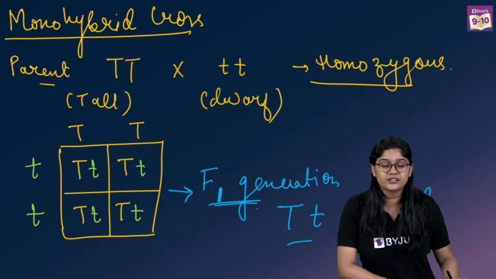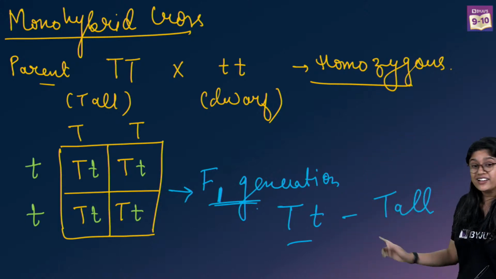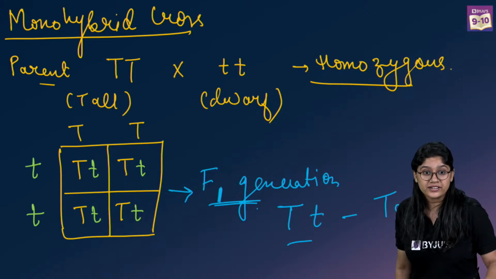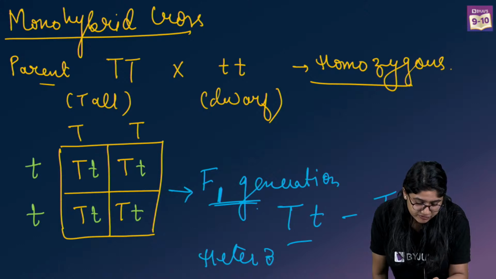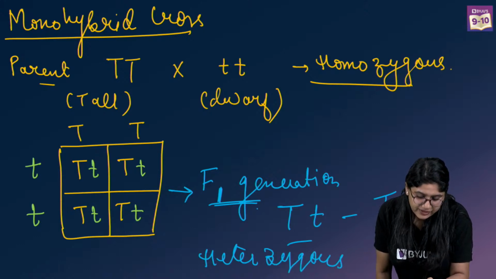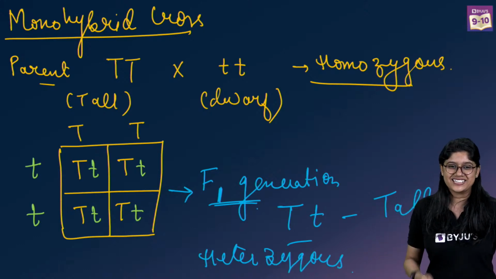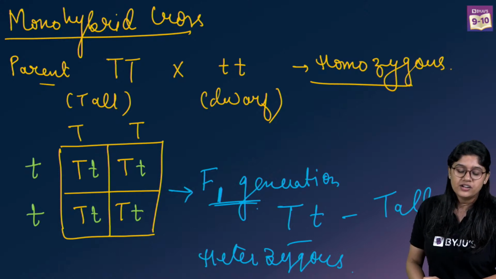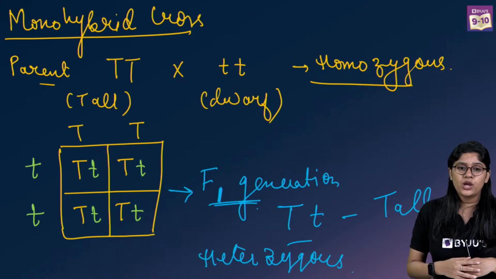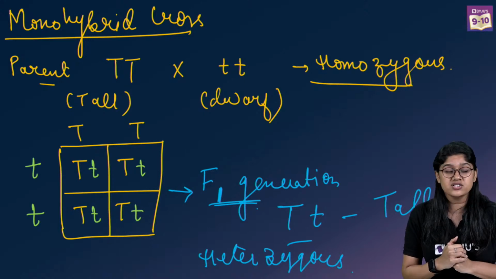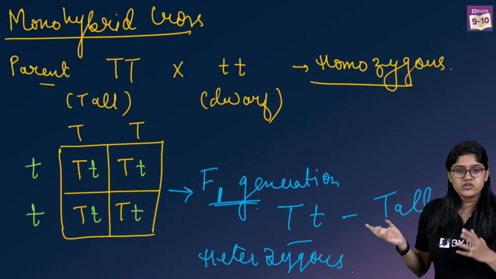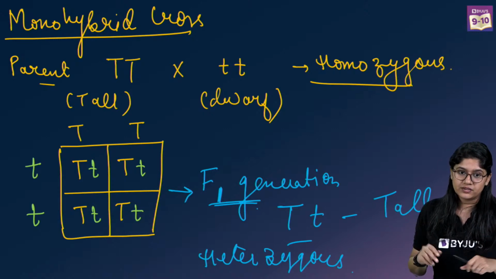But they are heterozygous, right? They are not same allele now. They have different alleles. So in F1 generation, we got the heterozygous offspring, which have both the alleles.